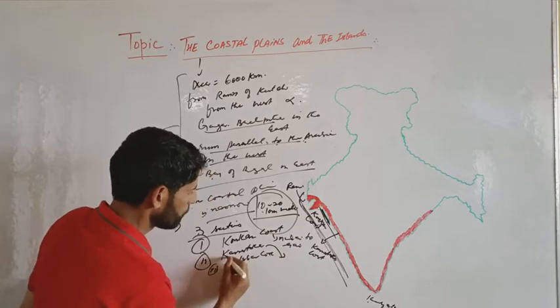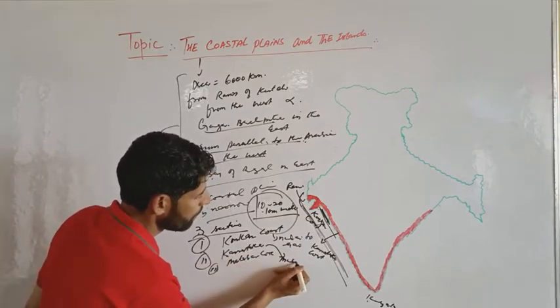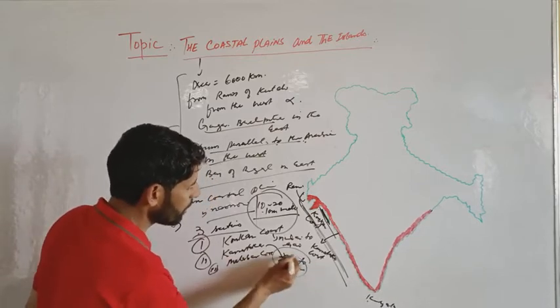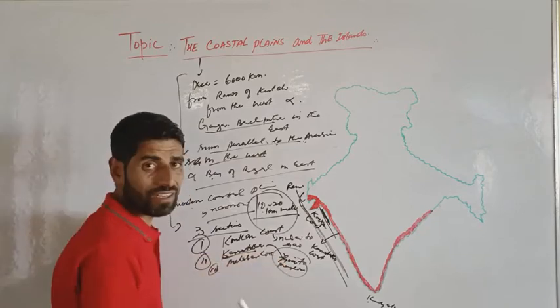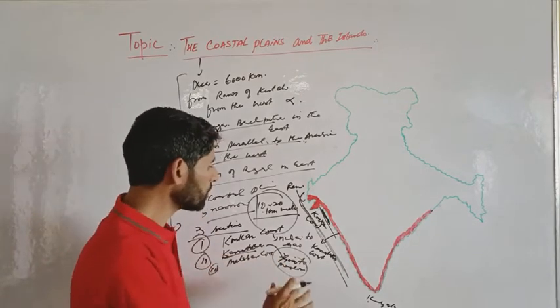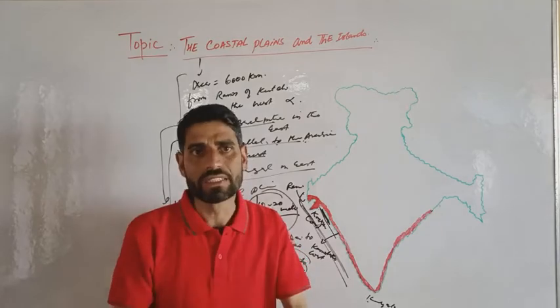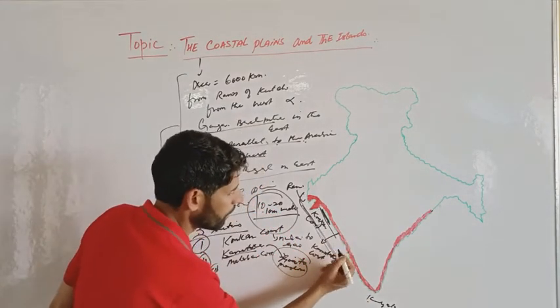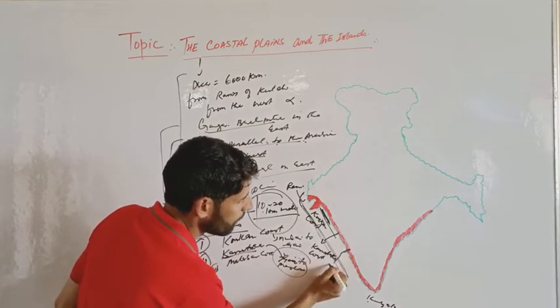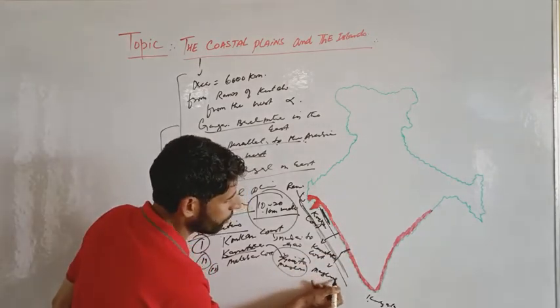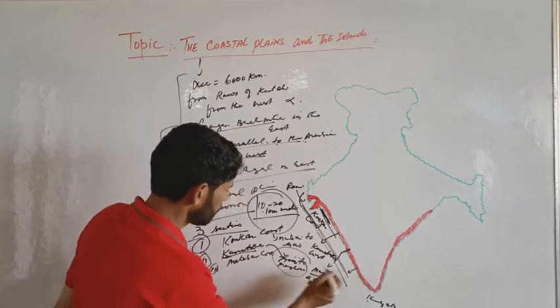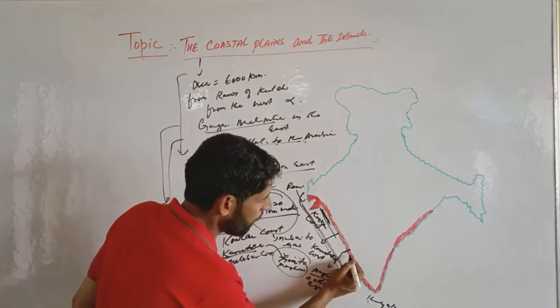From Goa to Mangalore, the coast is known as the Karnataka coast. Remember, where does the Konkan coast extend? From Mumbai to Goa. Second is the Karnataka coast from Goa to Mangalore. Mangalore is a city in Karnataka, okay?